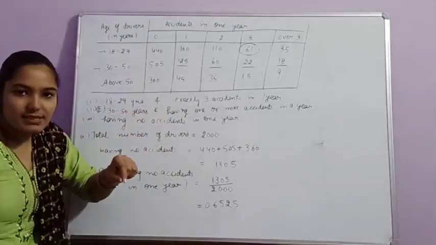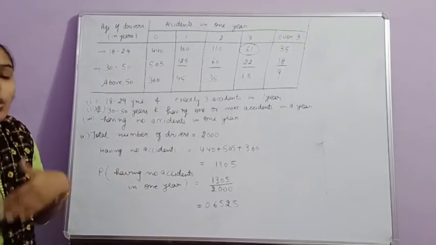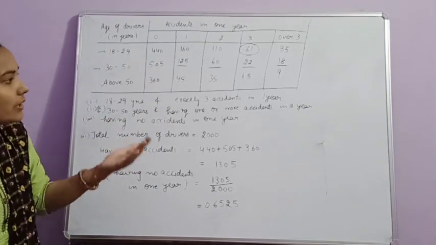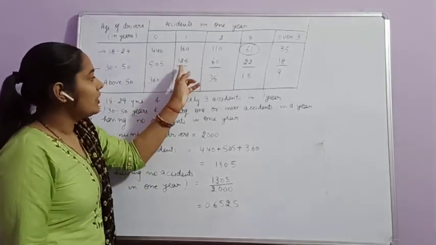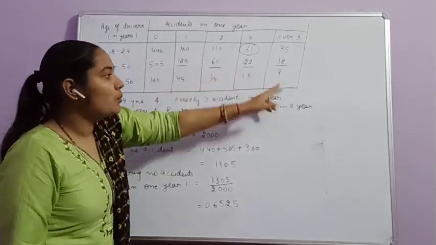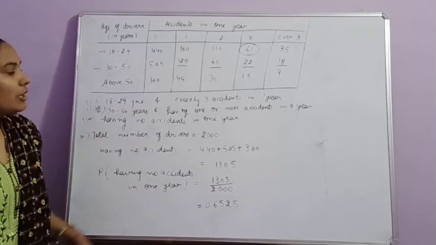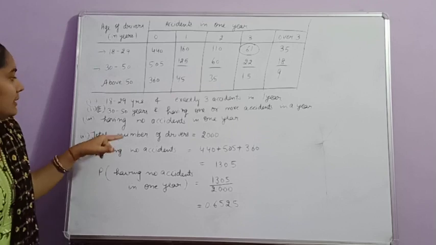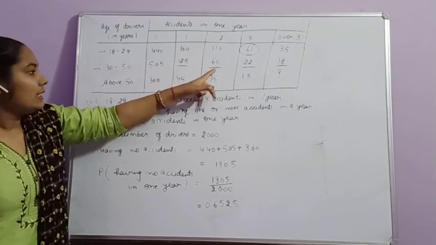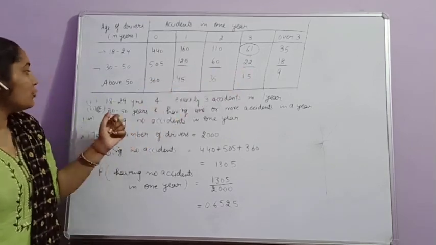One or more means having one accident or two accidents or three accidents or over three accidents. Clear? Then we add 125 plus 60 plus 22 plus 18. That will be the number of cases in our favor. Then the probability will be the total of these cases divided by 2000.